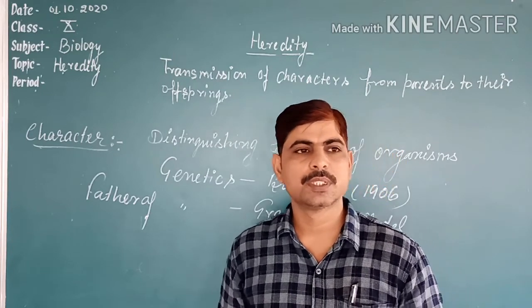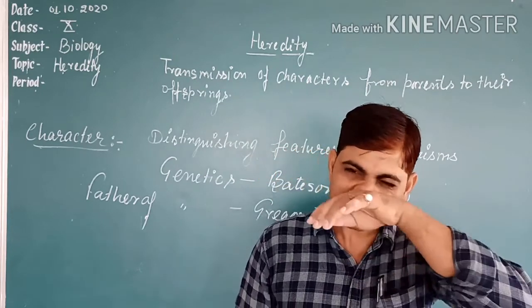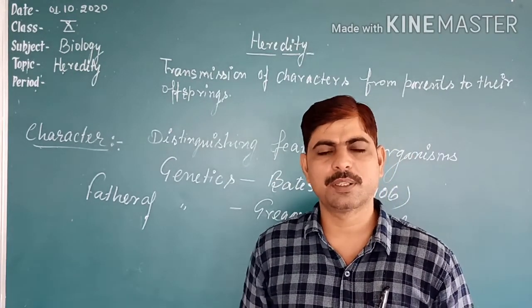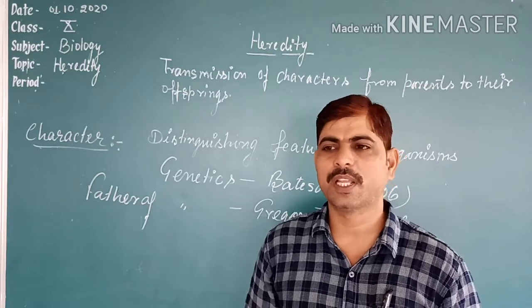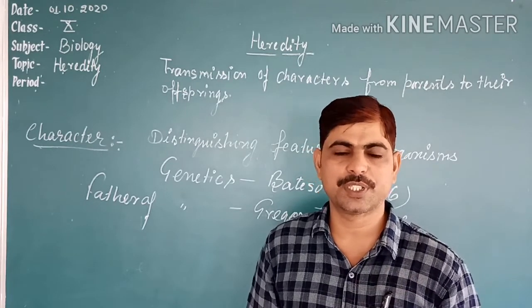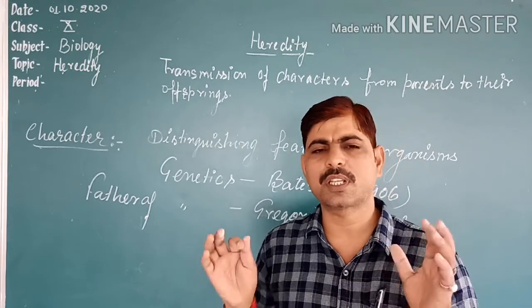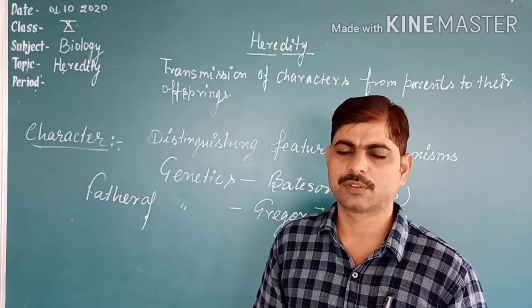And how does this happen? Sperms in the male and eggs in the female have chromosomes, and they have genes. A gene is the unit of DNA that carries a character, and thousands of genes are there on chromosomes.